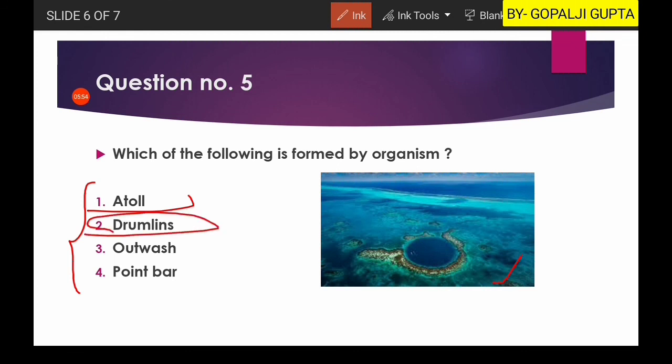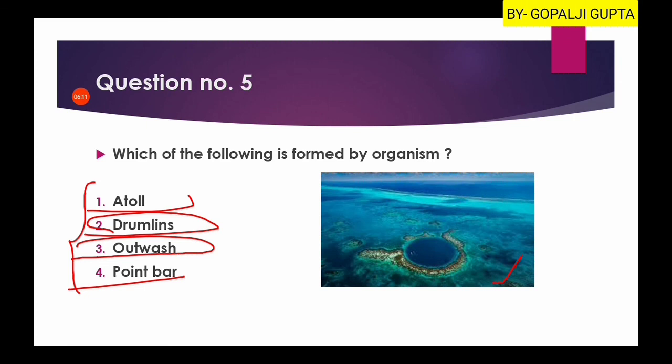Drumlins are found in glacial areas, outwash is also related to glacial areas, and point bar is related to river or alluvial processes. So the first option is your right answer: atoll is formed by organisms.